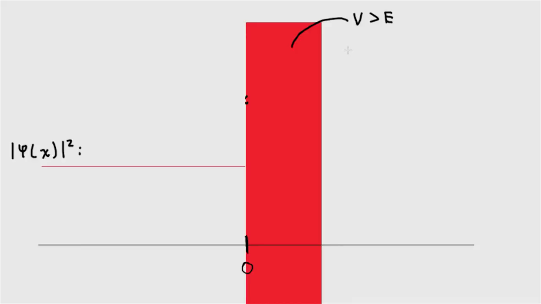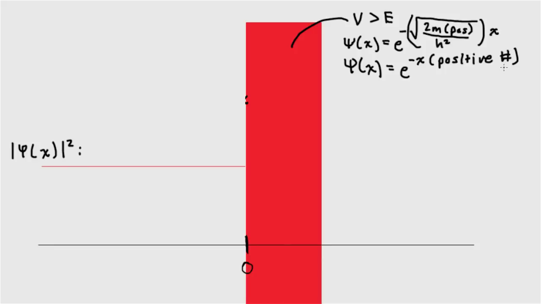Actually, no. In this case, V minus E would be positive, and we wouldn't get an imaginary number, so the wave function would be e to the minus x times some positive number. In fact, this is the exponential decay function. So it turns out that the probability of finding the cat inside the barrier drops really quickly, but it's not